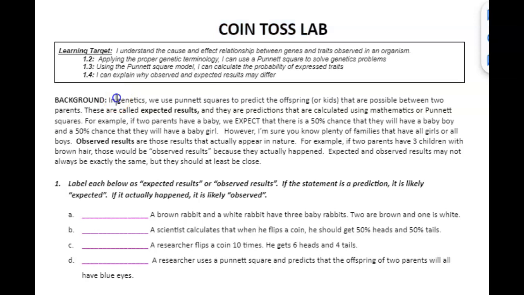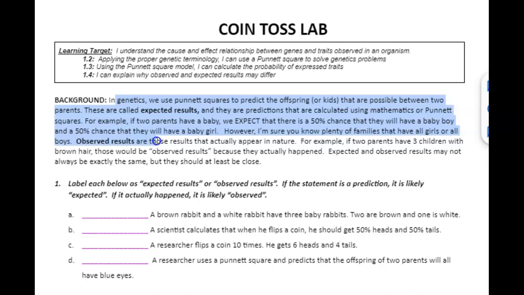In genetics, we use Punnett squares to predict the offspring or kids that are possible between two parents. These are called expected results, and they are predictions that are calculated using mathematics or Punnett squares. For example, if the two parents have a baby, we expect there is a 50% chance that they will have a baby boy and a 50% chance that they will have a baby girl. However, I'm sure you know plenty of families that have all girls or all boys.